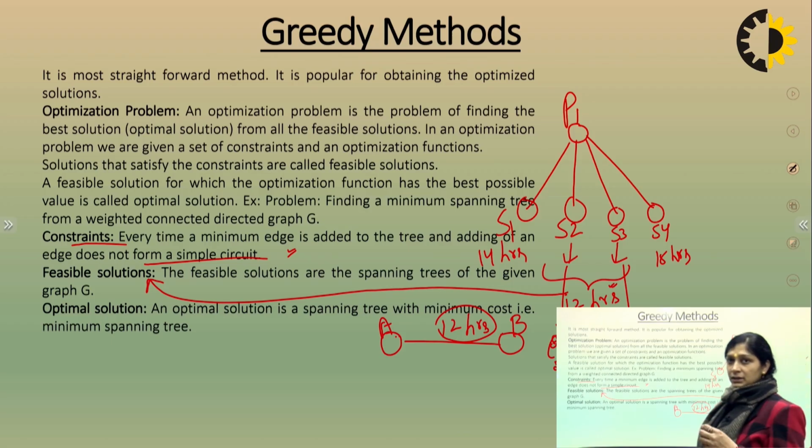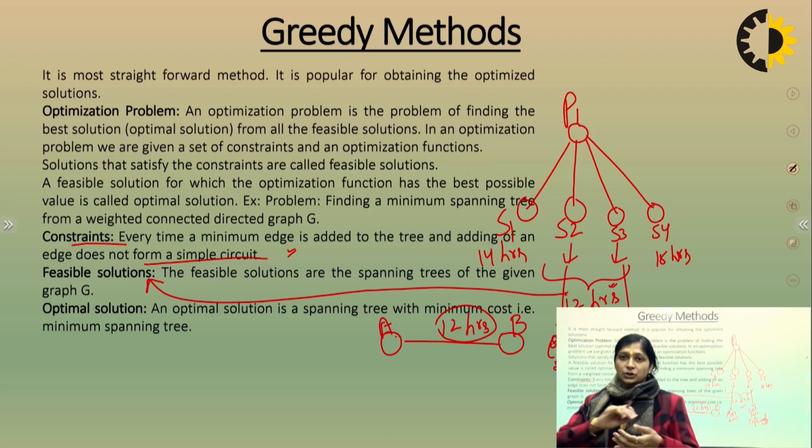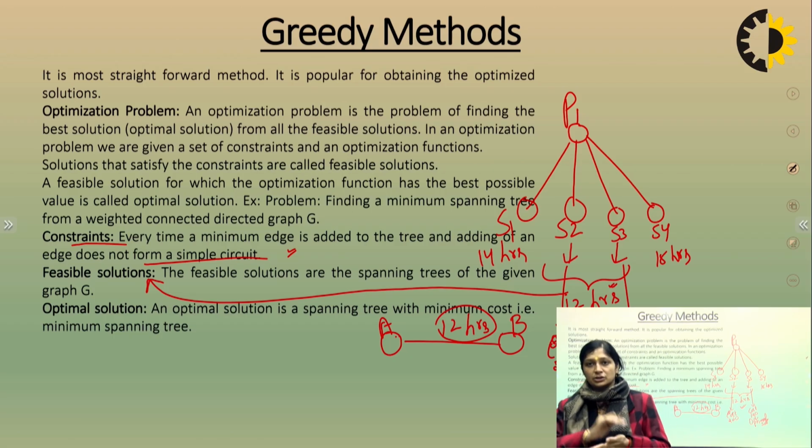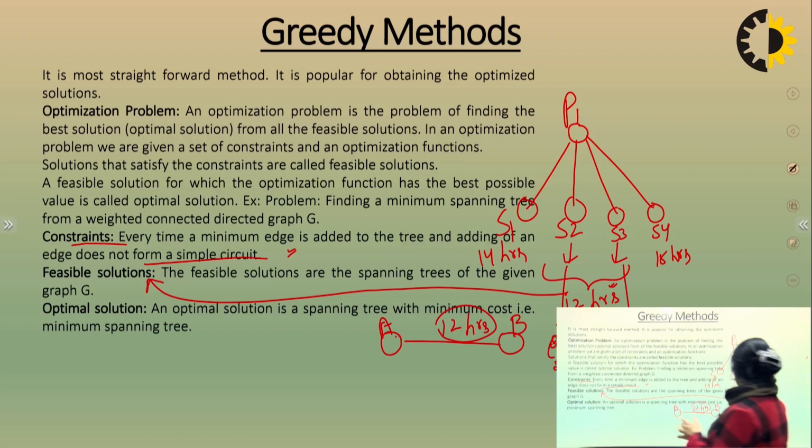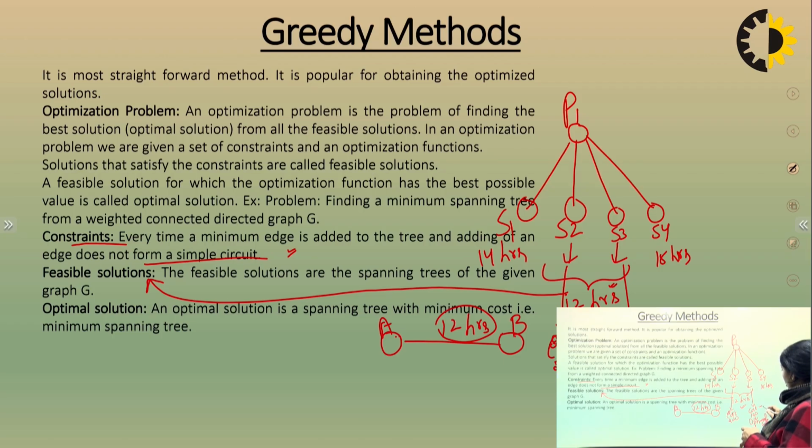For example, in a real life example, you want to travel from Ghaziabad to Greater Noida and you have to cover the distance in minimum time and minimum cost. So you will opt for the one where you are getting the minimum cost and taking the minimum time. This is just an example.